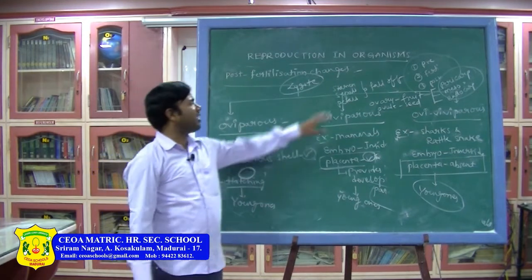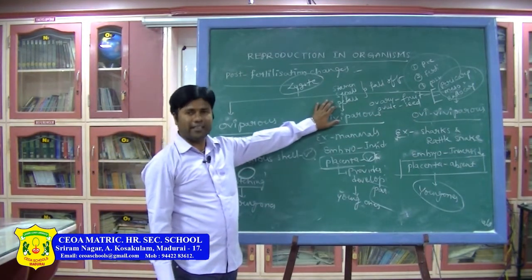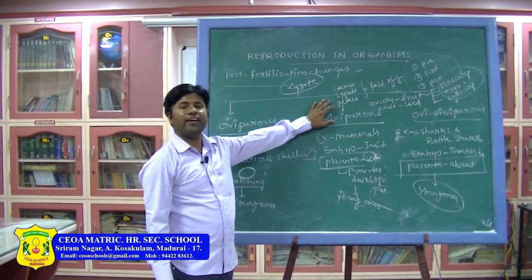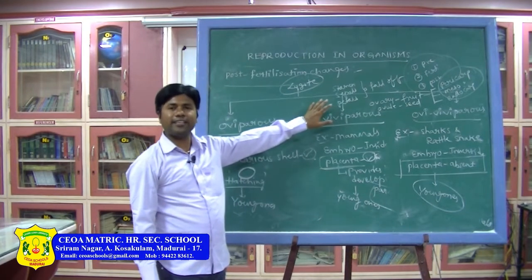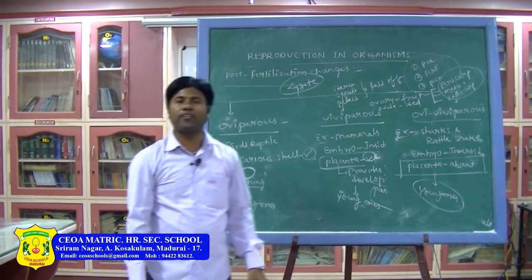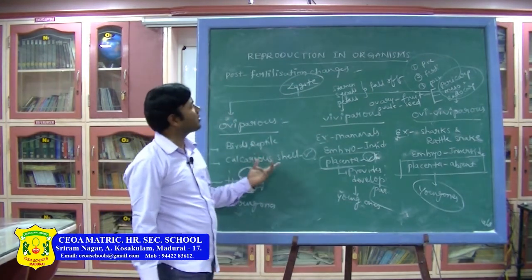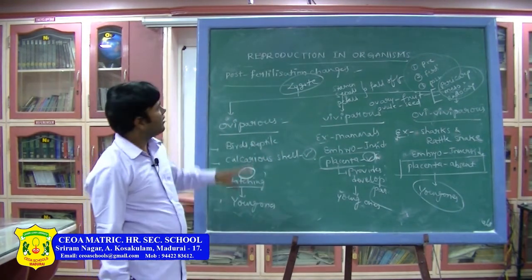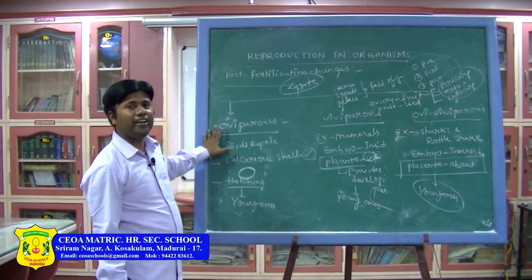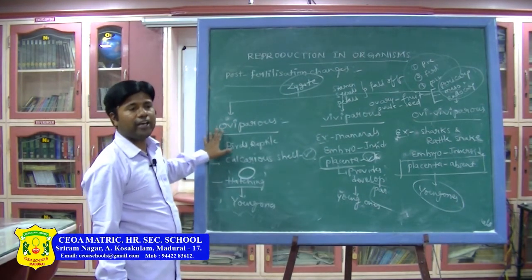All these things we are going to learn elaborately in the next lesson, which is sexual reproduction in flowering plants according to NCERT. In my next class I am going to teach that. This is about reproduction in organisms. Okay. Thank you, children.